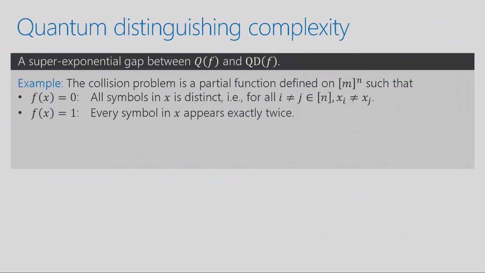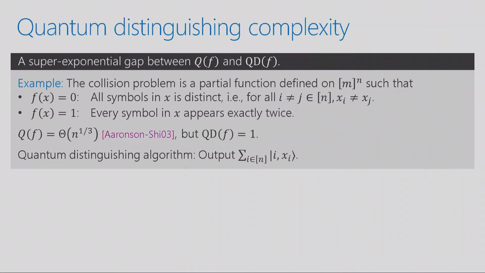Maybe I won't get into the details of what the collision problem is, but if you know what it is, then the quantum complexity of this problem is high. The regular quantum query complexity is n to the 1/3, but the quantum distinguishing complexity of this function is just 1. You can do it with one query, and this is the solution, but I won't explain why it works.